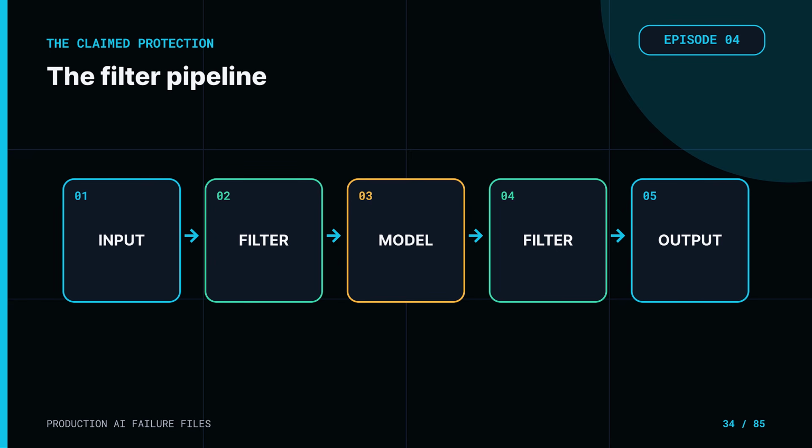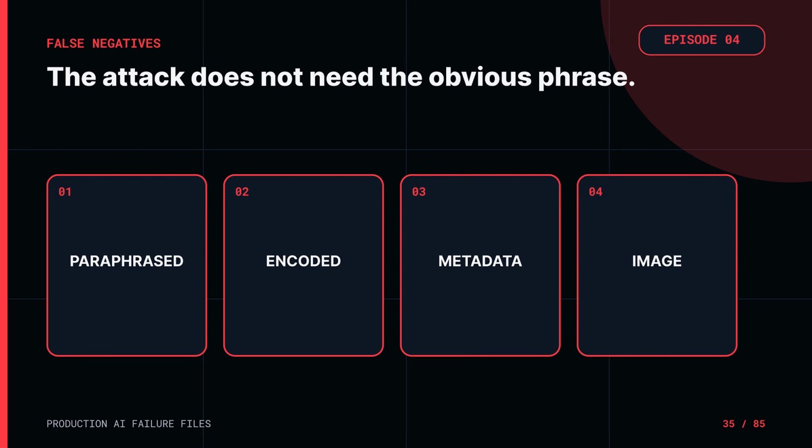But a filter is not a magic membrane. It is a decision system with false negatives and false positives. An attacker does not have to use the phrase "ignore previous instructions." The instruction can be paraphrased, encoded, placed in metadata, split across fields, embedded in an image, or written as ordinary business language. A production input may also contain suspicious words for a completely legitimate reason. A security report, for example, may discuss prompt injection because that is the document subject.